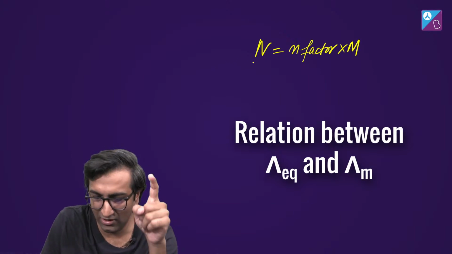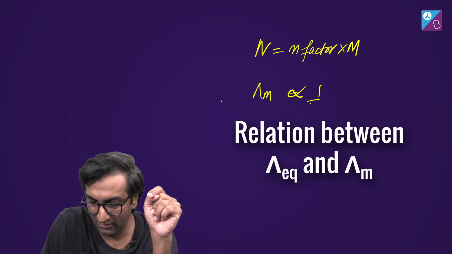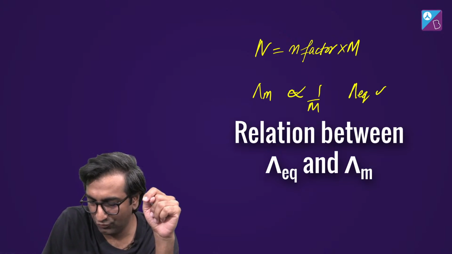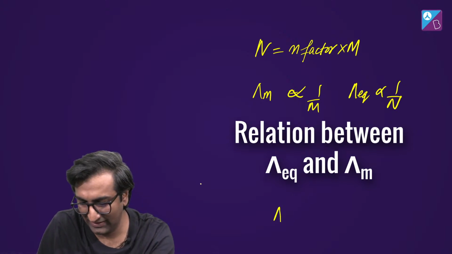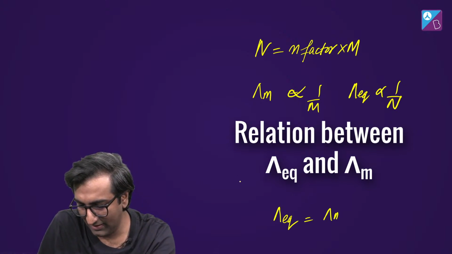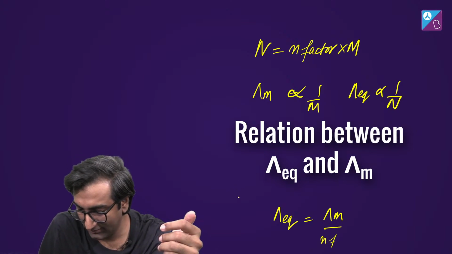Okay? Now lambda m was proportional to 1 by molarity. Lambda equivalent is proportional to 1 by normality. Your answer is done, right here. Which means lambda equivalent will be lambda m by n factor. Sorry, not 2, by n factor.